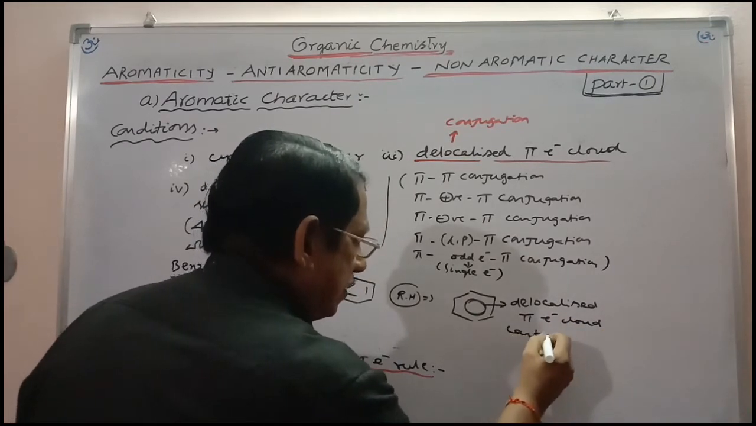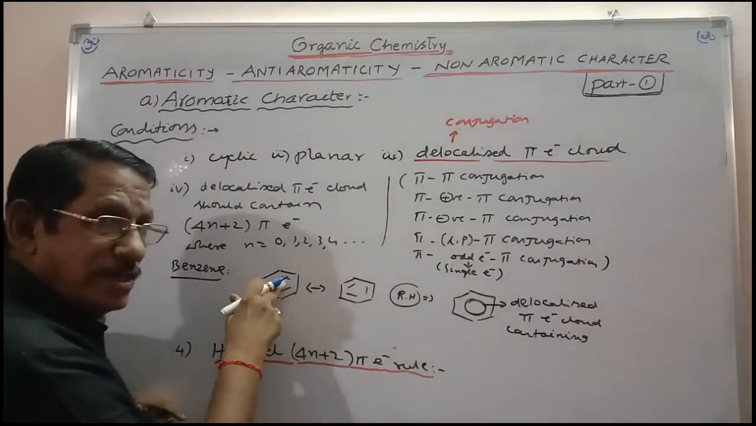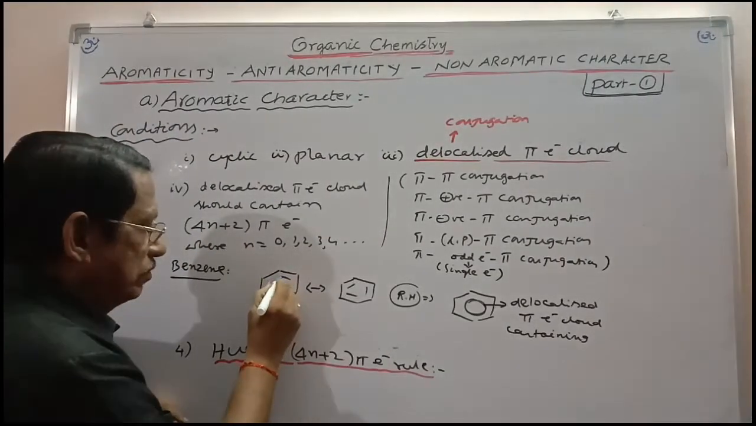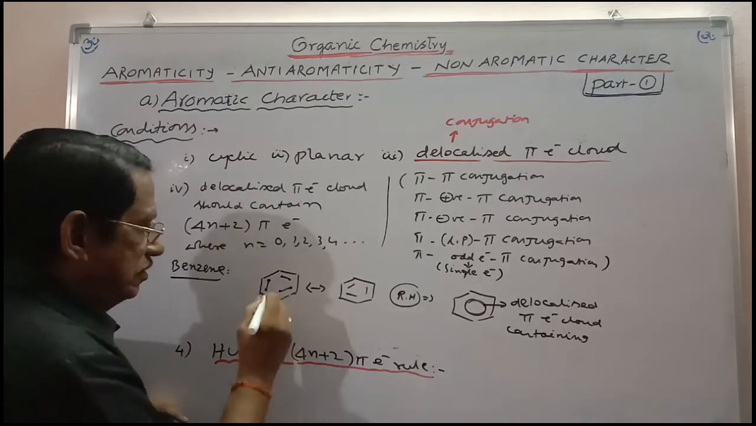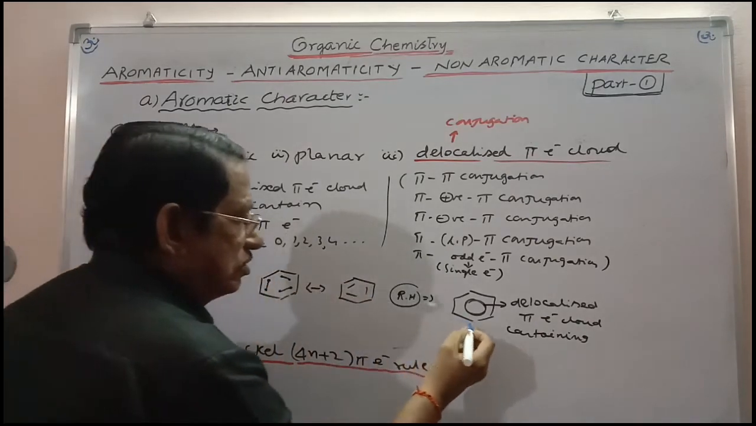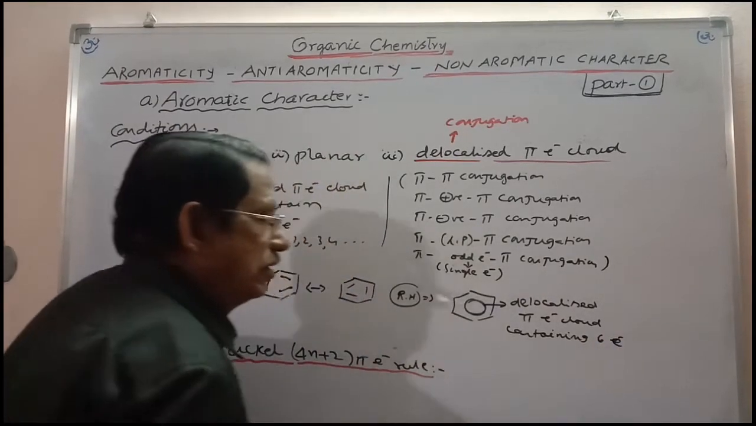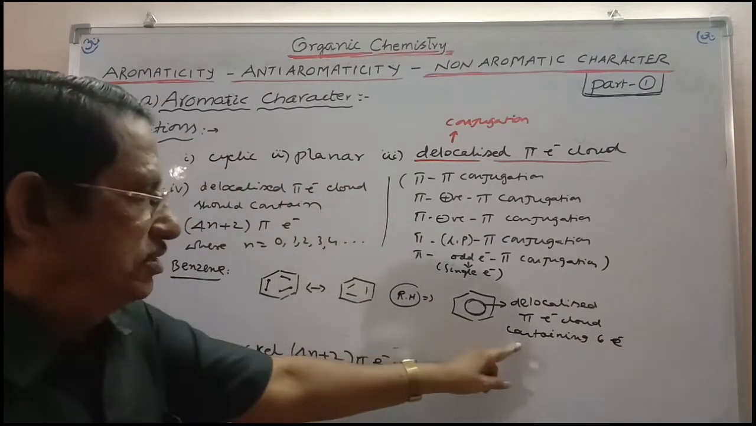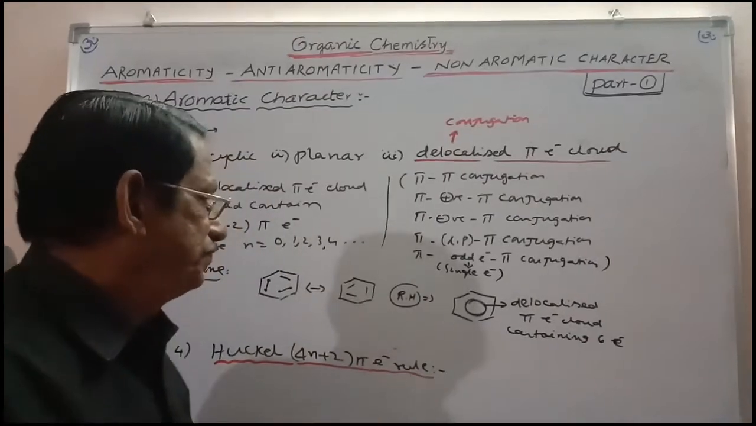Containing how many? Each bond contains 2 electrons. This has 2 electrons, this has 2 electrons, this has 2 electrons. 3 into 2, 6. So this will have 6 electrons. The delocalized pi electron cloud contains 6 pi electrons.